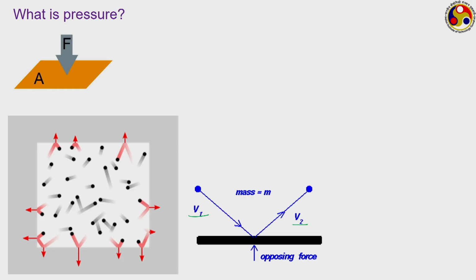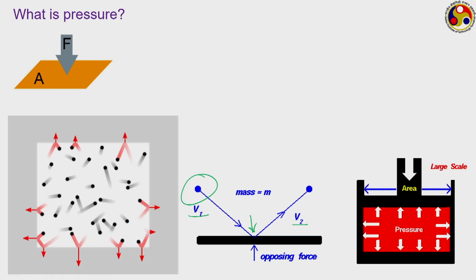Now, the rate of transfer of this momentum will definitely lead to some kind of force. So this particular molecule, as it strikes the wall at this position, is putting some force on it. This way all the molecules are striking the adjacent walls and each of them is putting some force. If we combine the cumulative effect of the force or momentum transfer of all these molecules on a particular wall, then the force that we get is what is associated with pressure, or the force per unit area is the pressure.